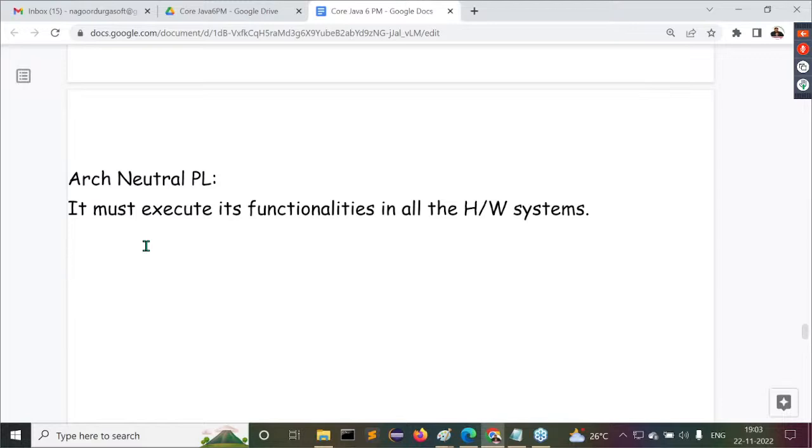Sun Microsystems wants to prepare a new programming language. For that, what is Sun Microsystems thinking? That I'm telling there. This much of discussion I provided here. This total description is on paper only for Sun Microsystems.